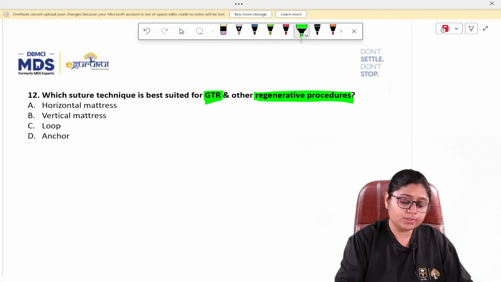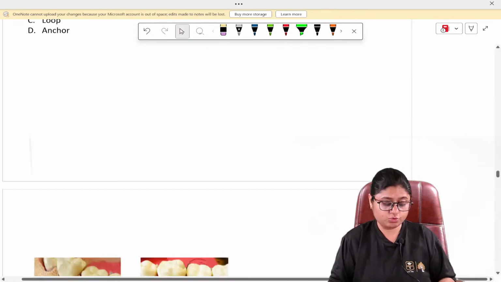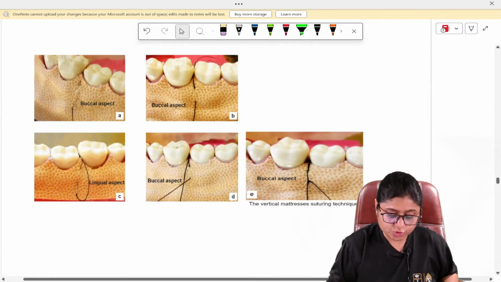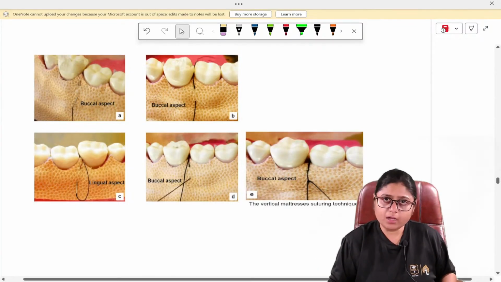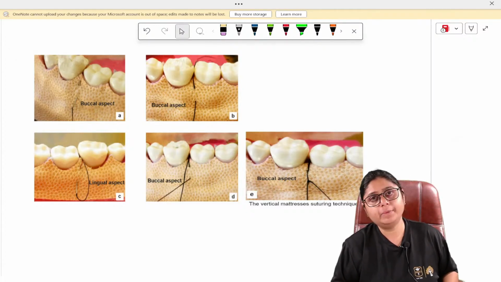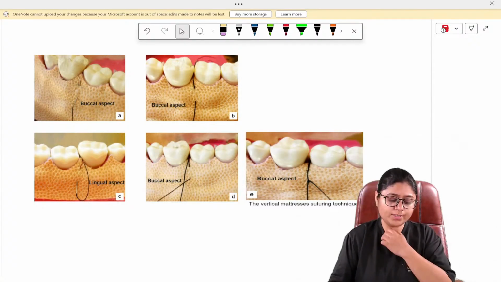Yes, the answer to this question is option B, which is a vertical mattress suture. I'll show you what a vertical mattress suture is. In cases of diastema, we give a horizontal mattress suture. In cases of GTR, we give a vertical mattress suture. Now, in vertical mattress suture, what is done is